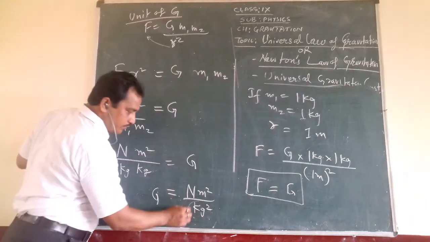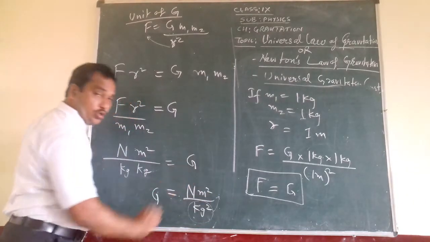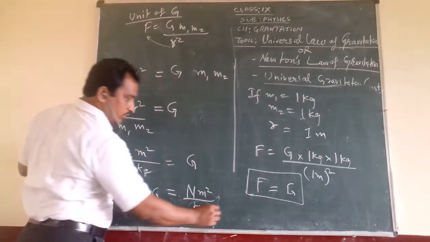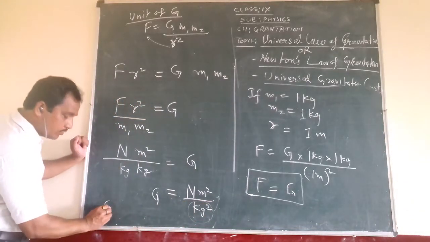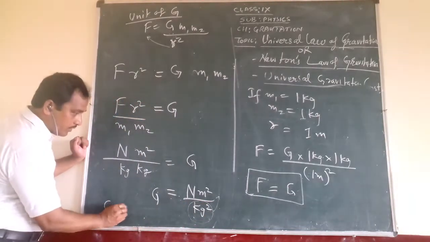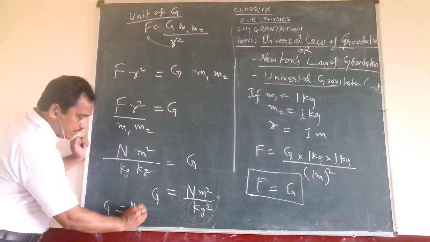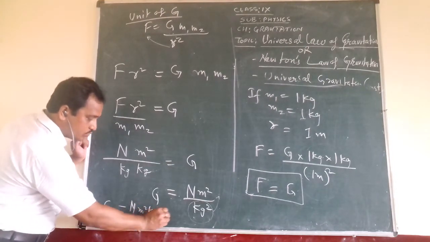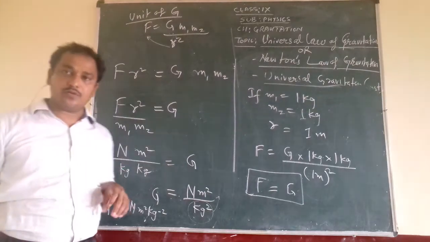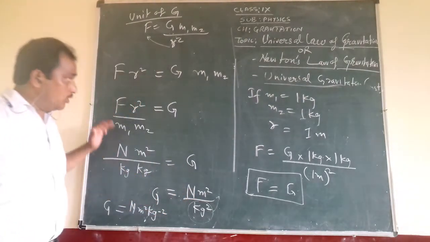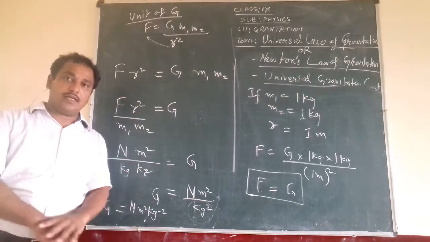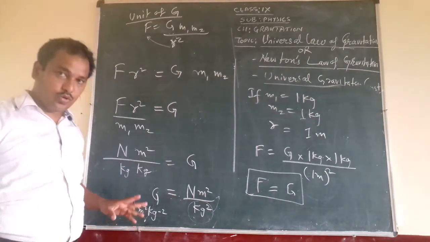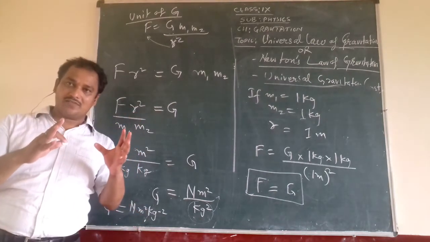Or this term you can bring from the denominator to the numerator also. We can also write the unit of G as Newton meter square kg to the power -2, as you are aware in the exponent. So I hope it is clear to you. Revise it. Like this you can solve any numerical based on the masses of two objects given.